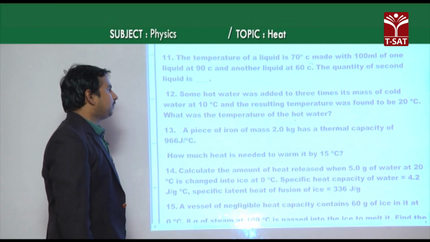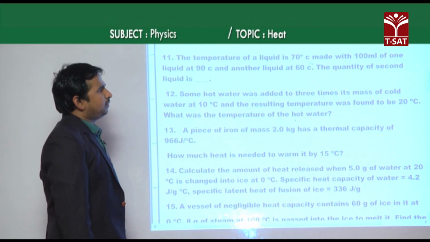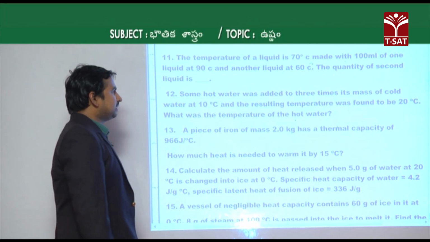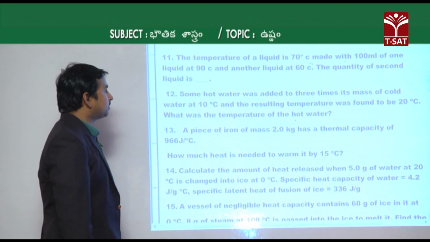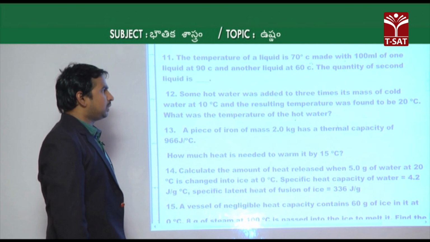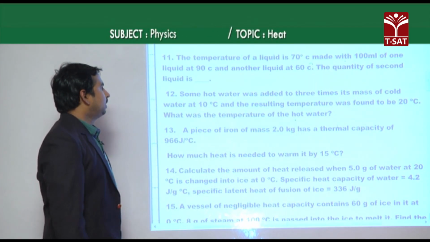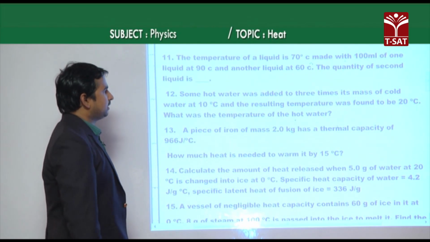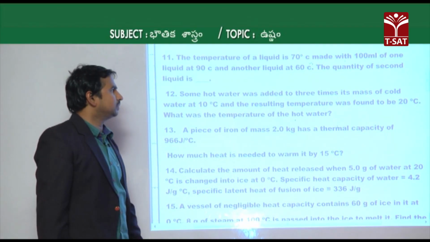The temperature of a liquid mixture is 70 degrees Celsius, made by mixing 100 ml of one liquid at 90 degrees Celsius with another liquid at 60 degrees Celsius. We have to find the quantity of the second liquid mixed here.